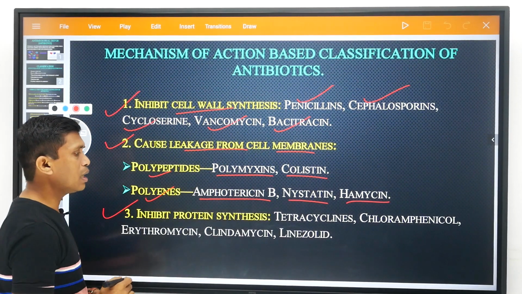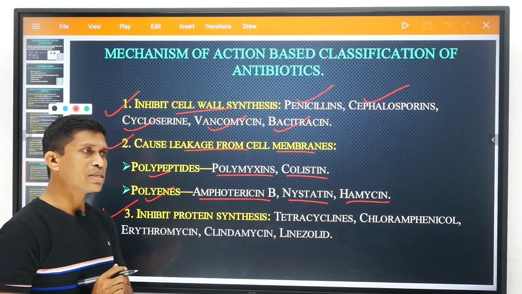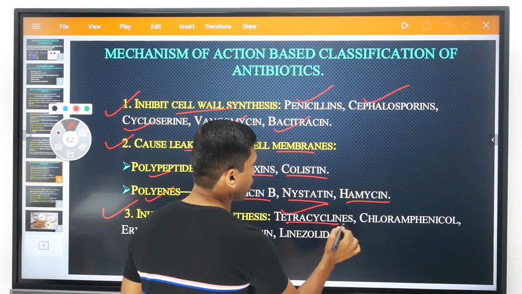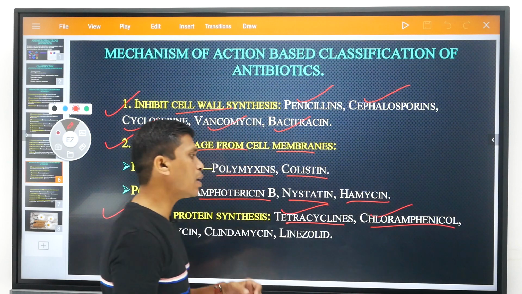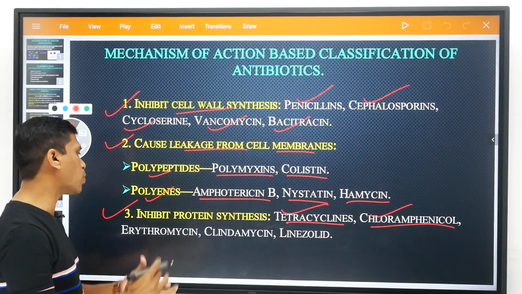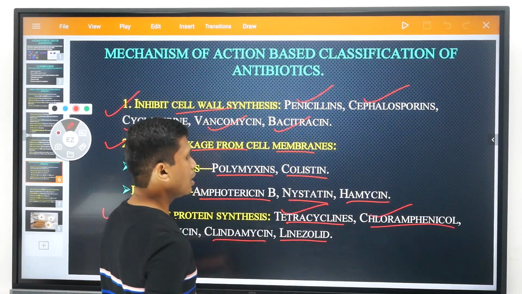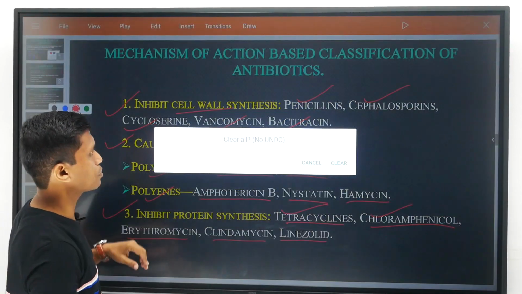Another type is protein synthesis inhibitors. An example is tetracycline, which is a broad spectrum antibiotic. Chloramphenicol is also a broad spectrum antibiotic which acts through inhibition of bacterial protein synthesis. Erythromycin, clindamycin and linezolid also act through protein synthesis inhibition.